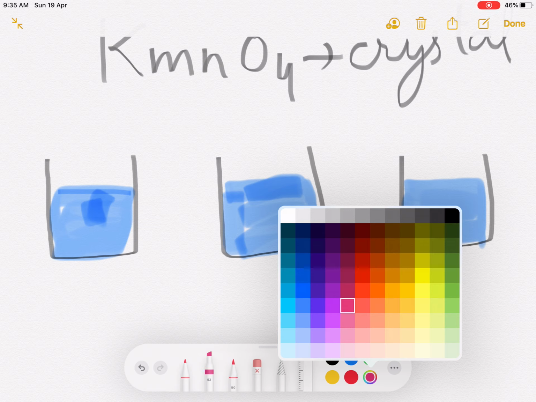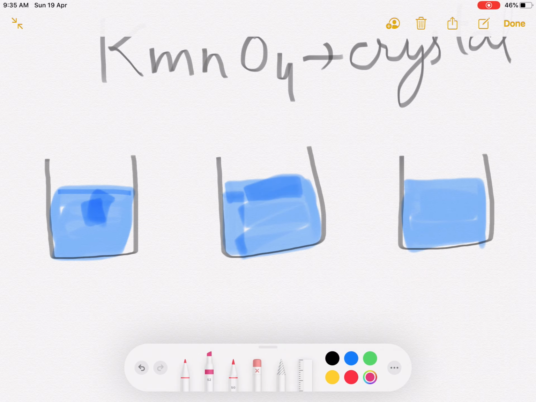Actually, potassium permanganate gives a pink color. So if you dissolve 2-3 crystals of potassium permanganate in water, the water will become pink. It is our first beaker, then second and third.